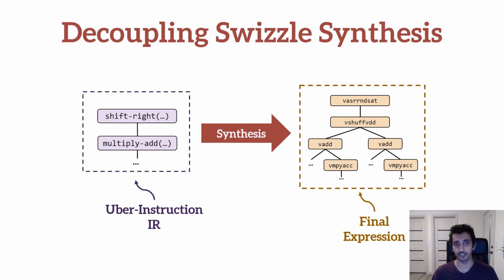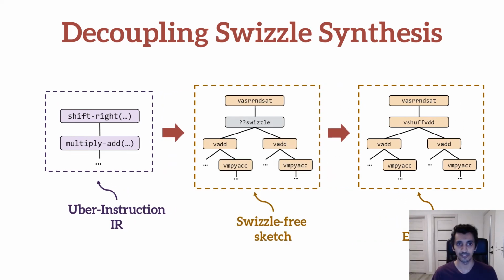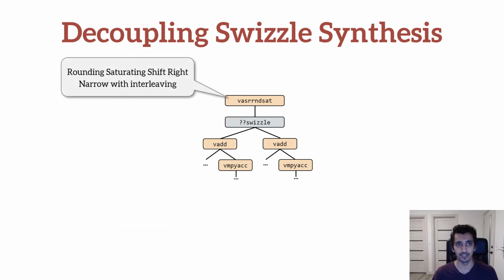Therefore, during the lowering stage, RAKE decouples the synthesis of computation from the synthesis of data movement. This is done by first synthesizing a swizzle-free sketch, which is a partial implementation that uses concrete intrinsics to represent computation, such as the vadd instruction, but uses special constructs to represent arbitrary data movement. This decoupling allows RAKE to scale and explore a much richer set of implementations. In this example, we have a swizzle-free sketch that uses the fused HVX instruction to perform the rounding saturating shift right narrow operation.